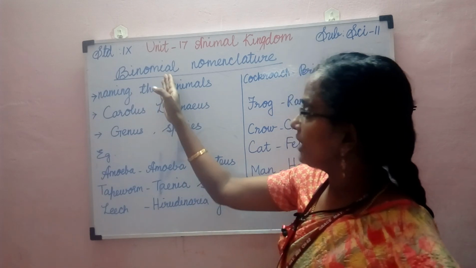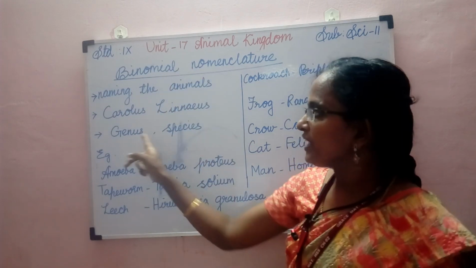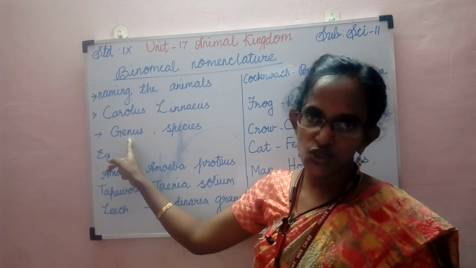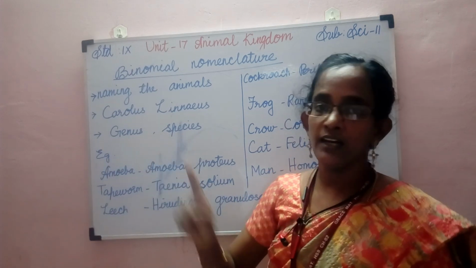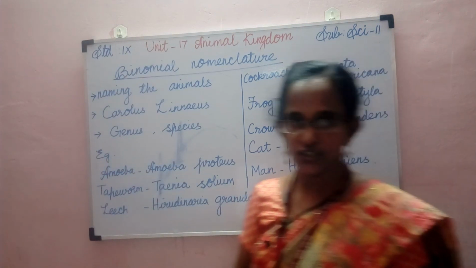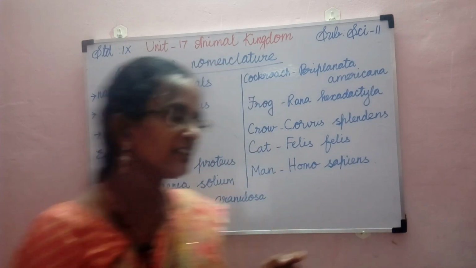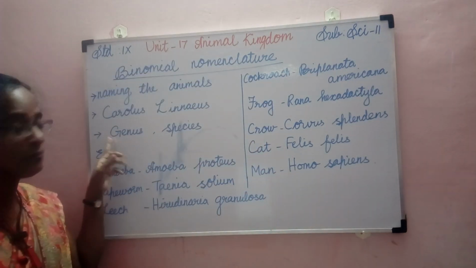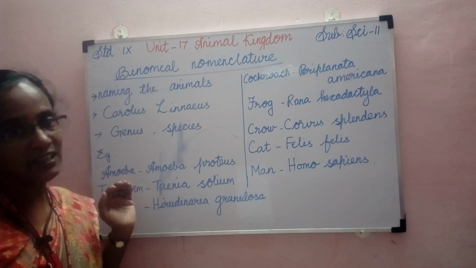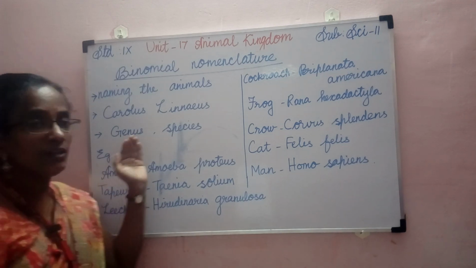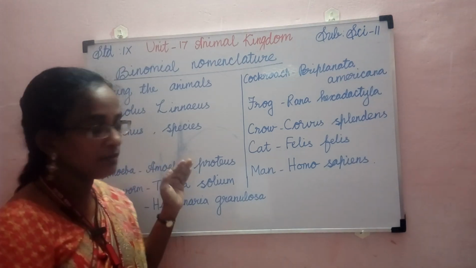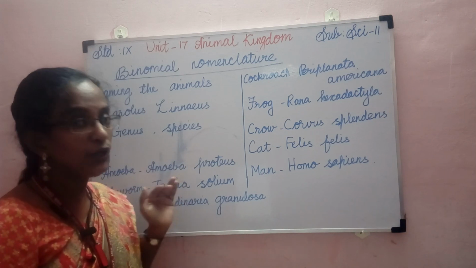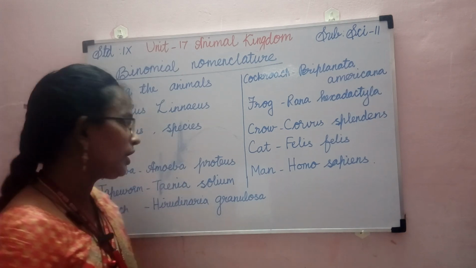As I said, it has two names. The first name is called the genus name, and the second name is called the species name. The first letter in the genus name must be written in capital letter, and the first letter in the species name must be written only in small letter.